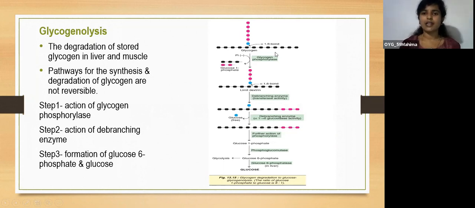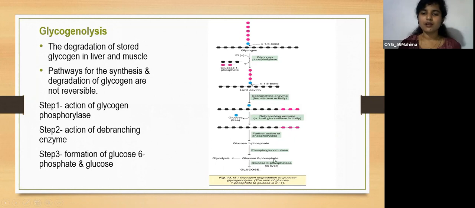Now this glycogen phosphorylase will act. So further action of the phosphorylase enzyme will act, and there will be formation of glucose 1-phosphate. Under the influence of the enzyme phosphoglucomutase, there will be formation of glucose 6-phosphate. This glucose 6-phosphate, again in the liver there's an enzyme called glucose 6-phosphatase, which converts glucose 6-phosphate to glucose.